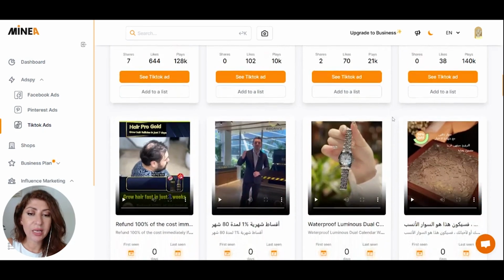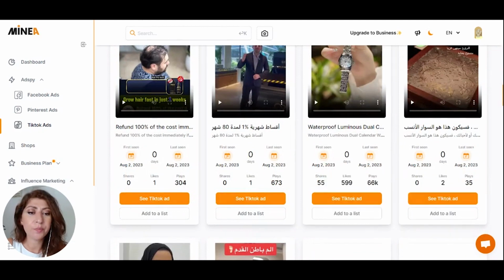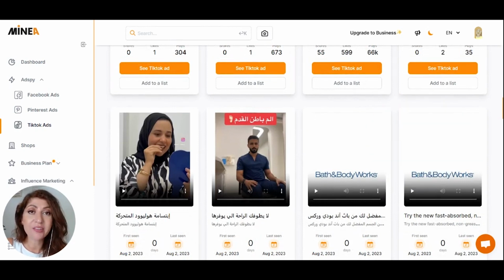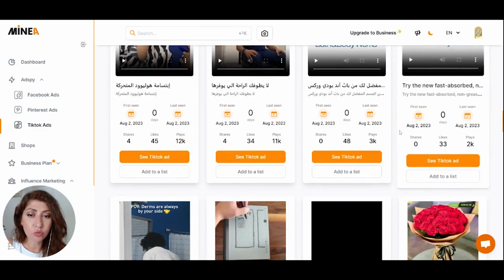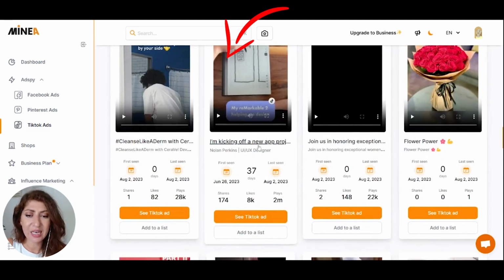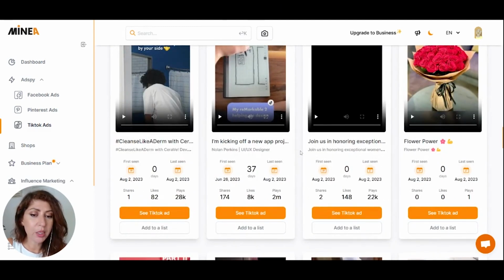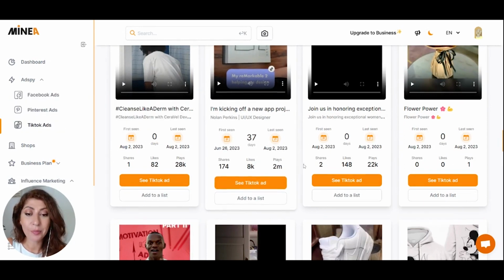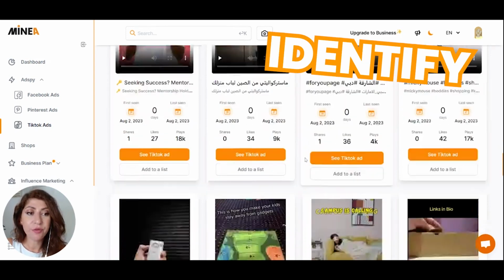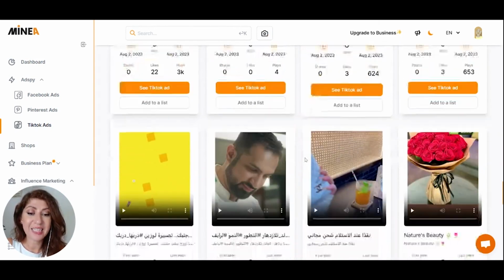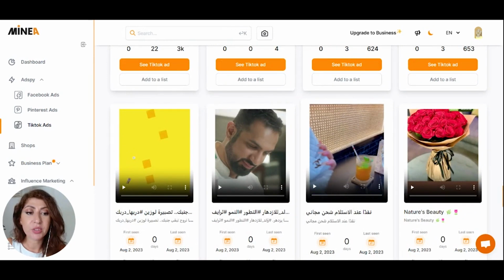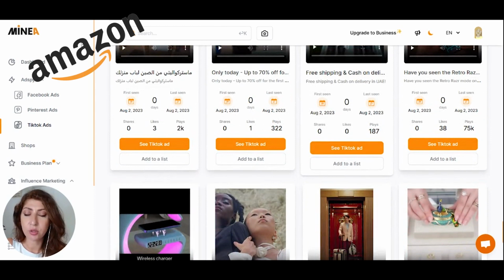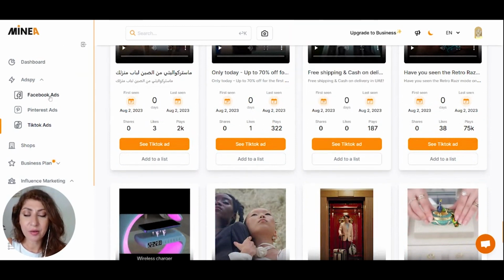And as you can see, I'm looking at all of the ads that are on TikTok right now targeting the UAE market. And not only that, I can actually see, like this is an ad I see all the time for Remarkable. So you can actually see how many shares, how many likes, and how many plays, so that you can try to identify whether or not this could be a potential product that has a lot of demand, or if it's a product that you might also be able to sell on Amazon yourself after you do the research on Amazon, of course. Same thing for Pinterest ads and same thing for Facebook ads.